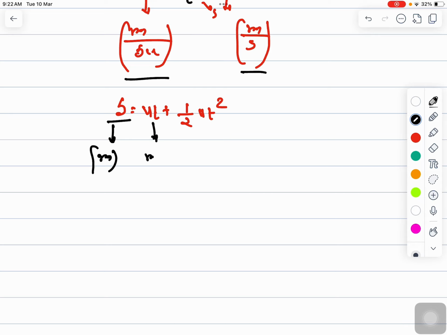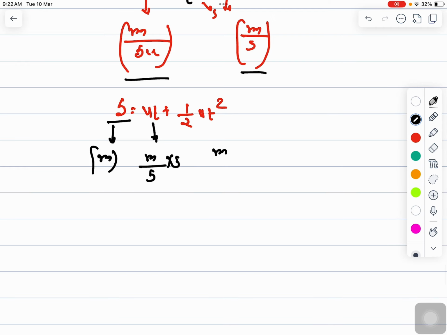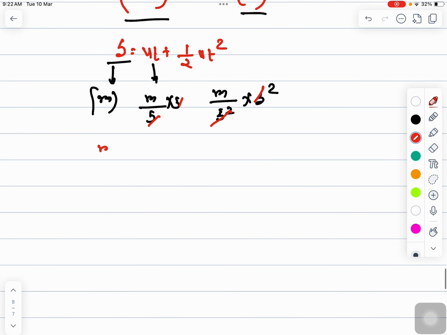What is u? u is in meter per second into second. a is meter per second square into second square. So if you do the calculation, this will get cancelled out, this will get cancelled out. So here the unit is meter, here it is also meter, here it is also meter. So this validates the dimensional homogeneity, because dimensions of all terms on each side are the same, from left hand side and right hand side. So in a physical equation, you will see that dimensions of all terms should be the same, right? I hope this is clear to all of you.